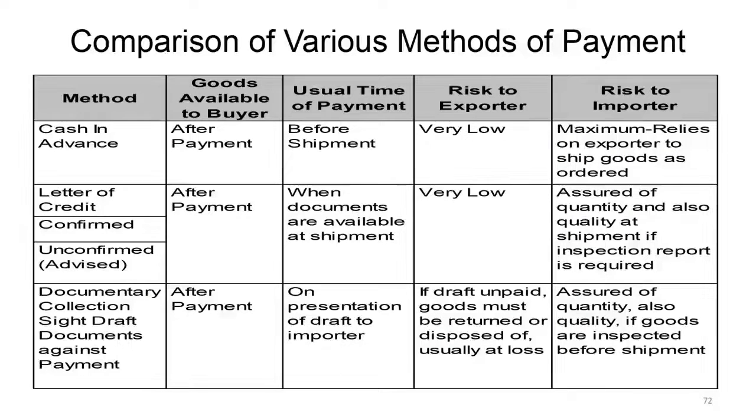And then there is a comparison of various payment methods which you can read. In cash in advance, goods are made available to the buyer after payment. The usual time of payment is before the shipment, because it's called cash in advance. And the risk to the exporter is very low, but the risk to the importer is very high. And cash in advance is only done when the buyer and exporter have a very good relationship. Only then would the buyer give cash in advance.